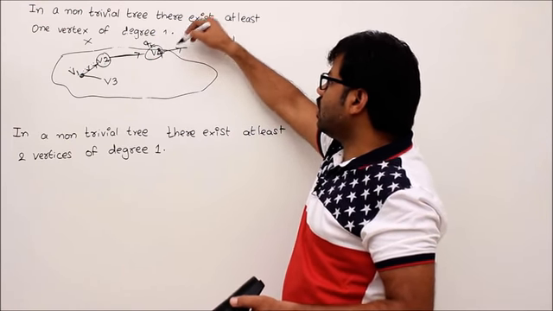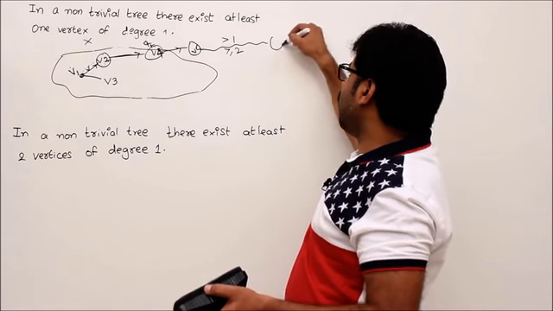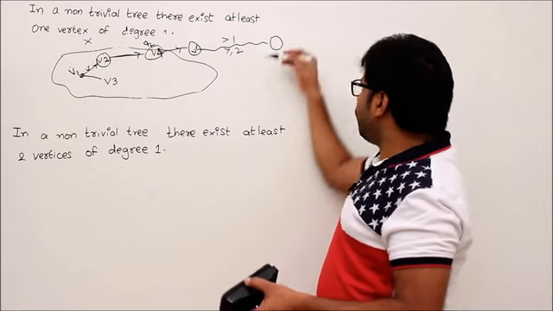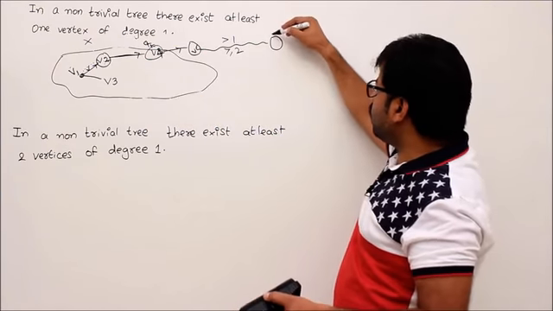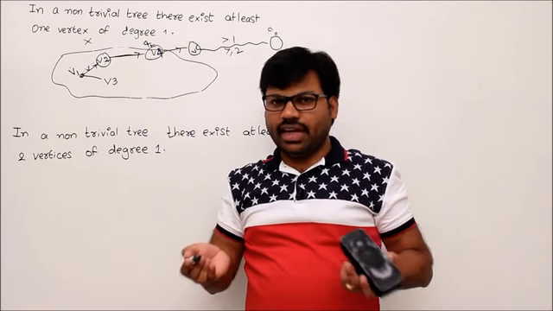Then there should be one exit. Then I will take it. Then I will go to v5. In that way, I will do this morning walk. After some time, what happens? I should repeat the vertex, which is part of this graph. Why should I repeat the vertex? If I don't repeat the vertex, then my vertices will be exhausted.